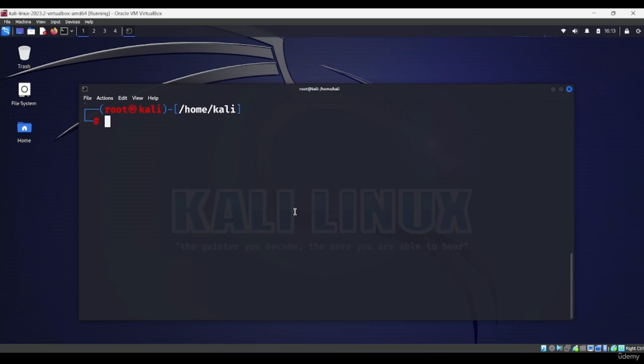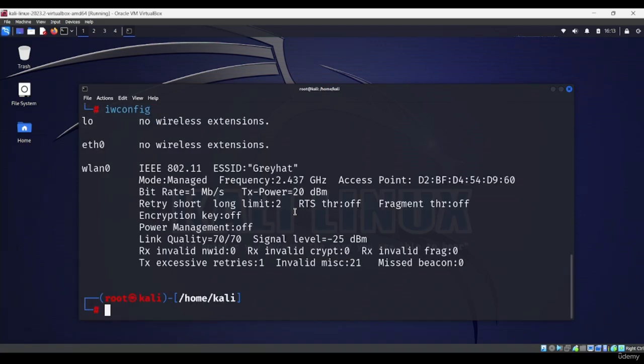Guys, for performing these commands practically, you need a wireless adapter. I'm using the Panda wireless adapter. Now let's explore some networking commands related to Wi-Fi. These commands can be useful for managing and troubleshooting Wi-Fi connections. The first command we have is iwconfig. This command will display information about wireless interfaces, including their names, connection status, and signal strength.